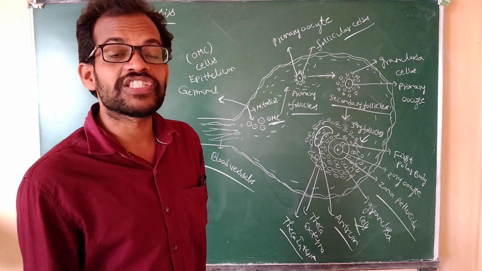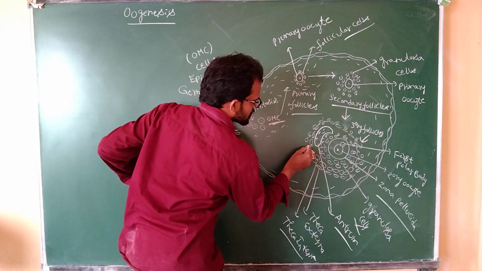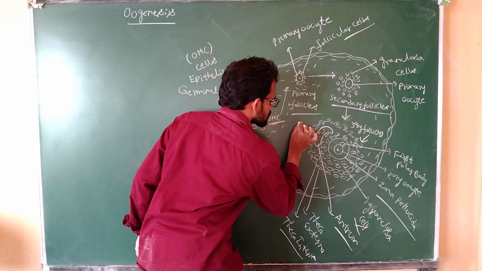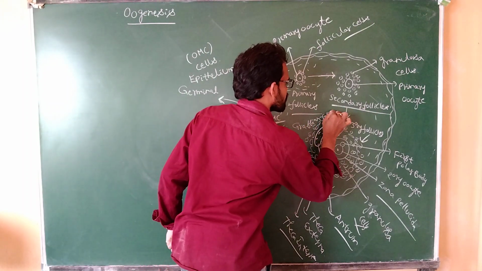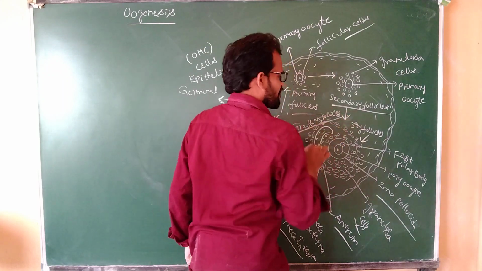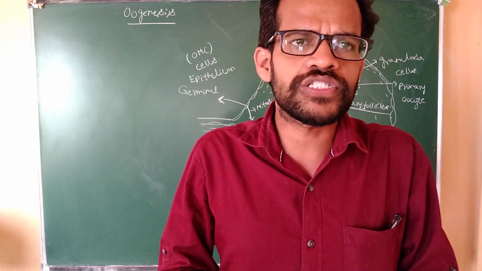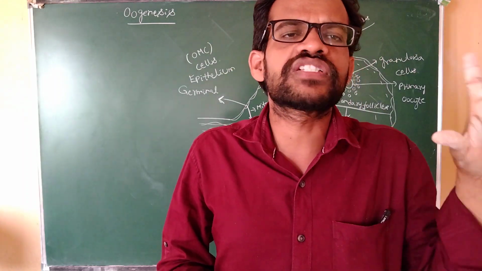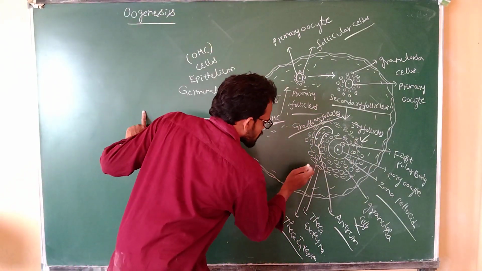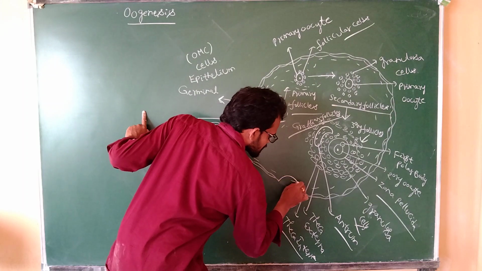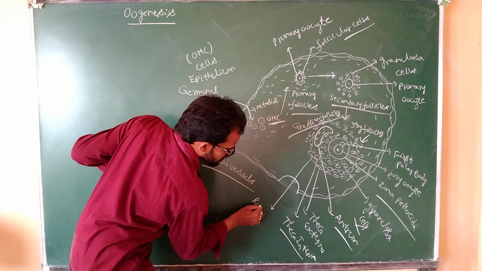The tertiary follicle is modified into the Graafian follicle. The Graafian follicle and tertiary follicle are the same, and the Graafian follicle has the same external structure as the tertiary follicle. Okay, these Graafian follicles are ruptured. The rupturing of the Graafian follicle.